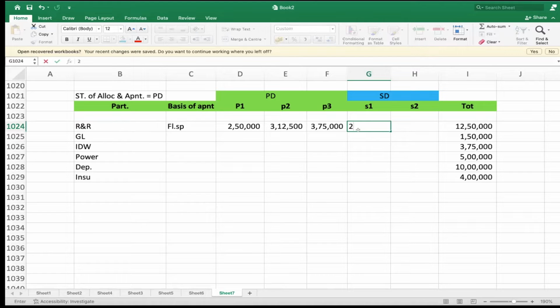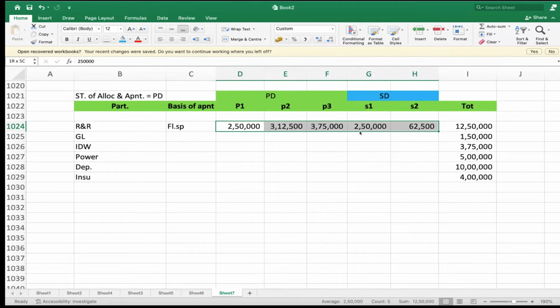Next, 62,500. Even if you make a mistake, the total won't tally, so you can verify immediately. Kindly check the total: 12,50,000 should tally. So the immediate verification is also done.